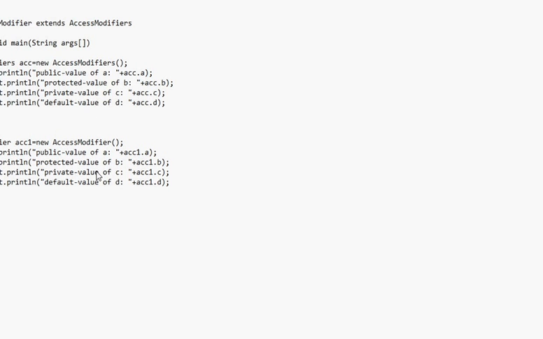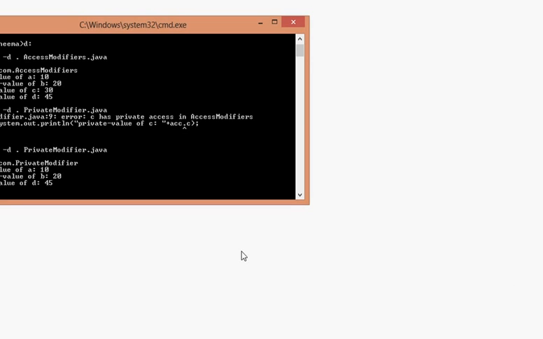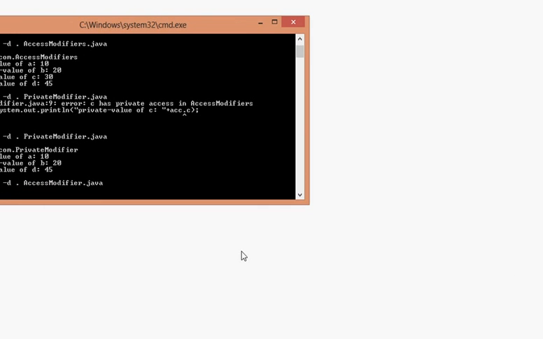Now check AccessModifier. javac -d . AccessModifier.java. Compile this program. Now execute java org, this is my package name, dot my class name, AccessModifier.